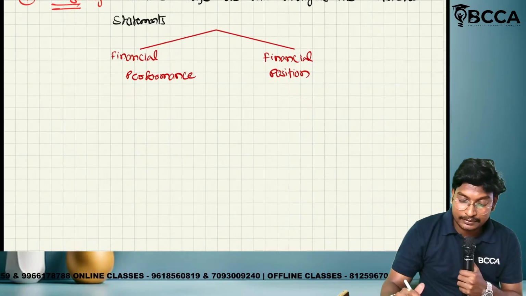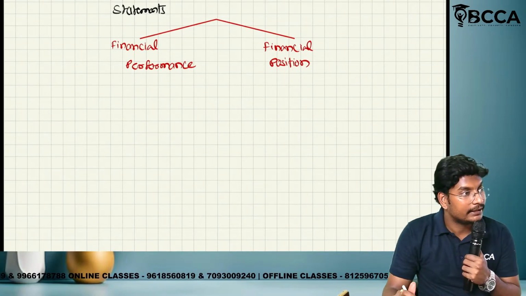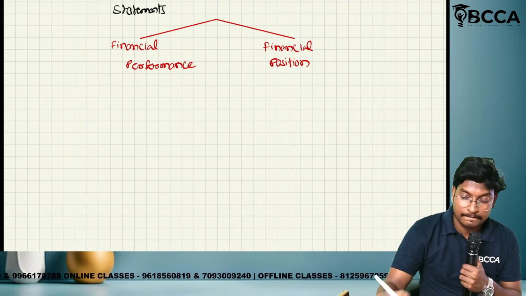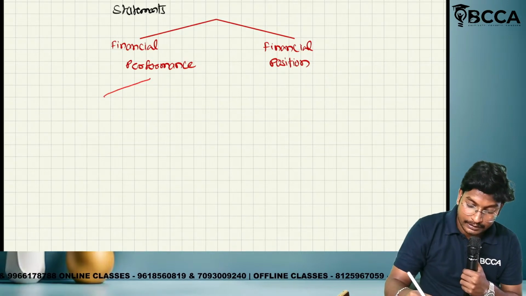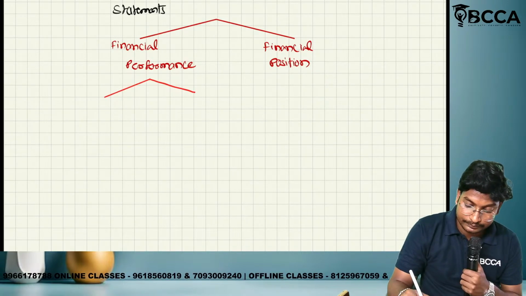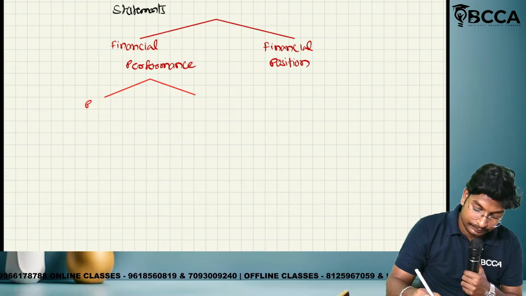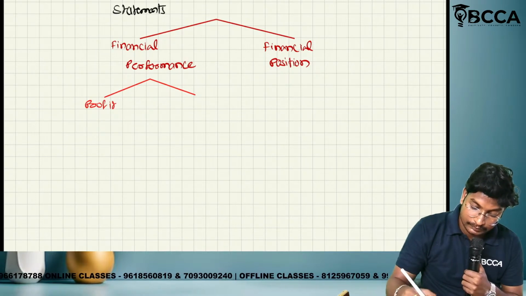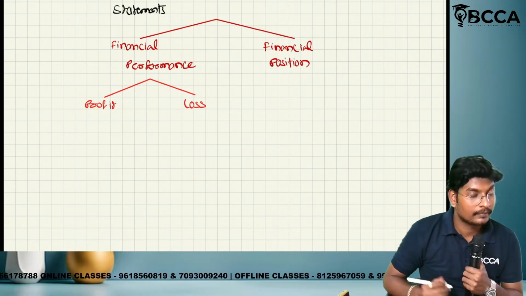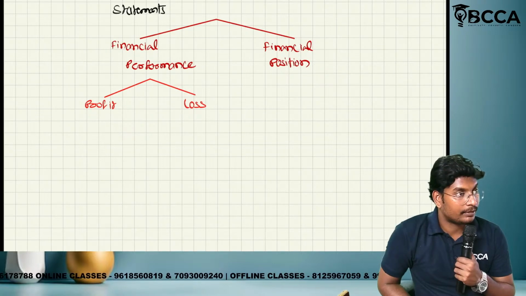What is financial performance? Either we are getting profit or loss.